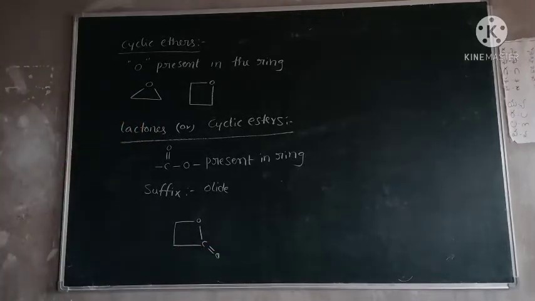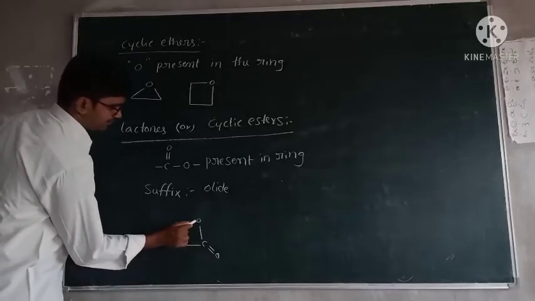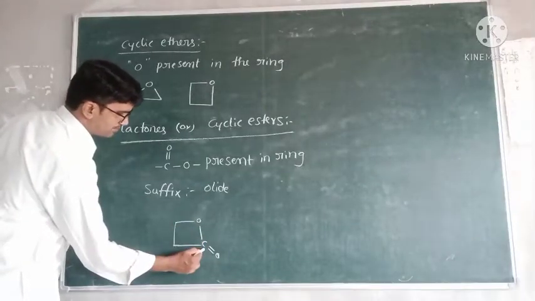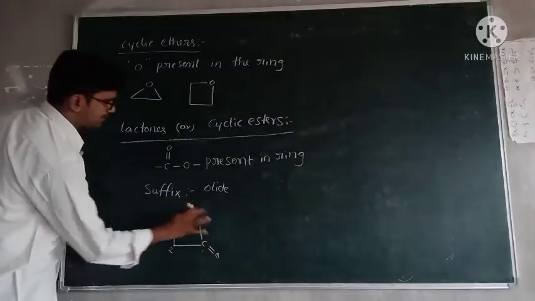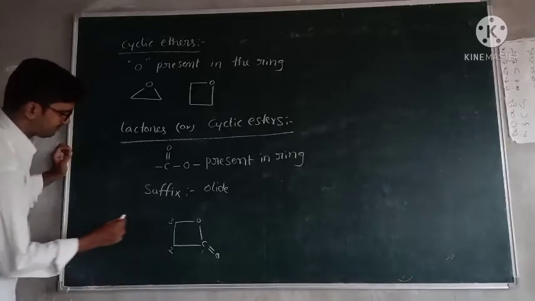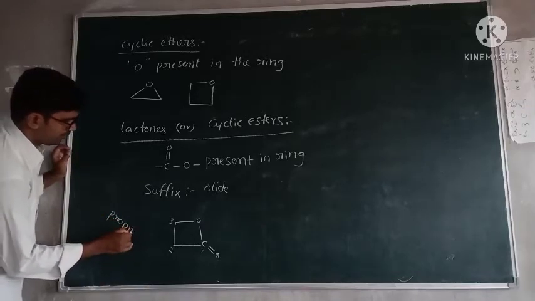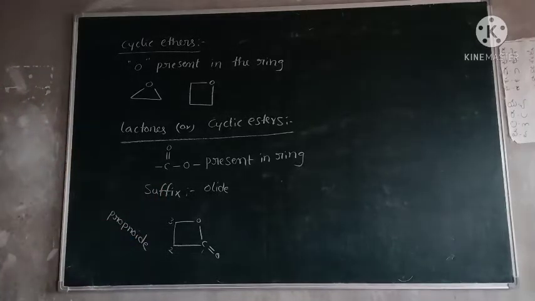This is the functional group COO. The functional group contains one carbon, so 1, 2, 3. Total 3 carbons are present, which means propanolide.